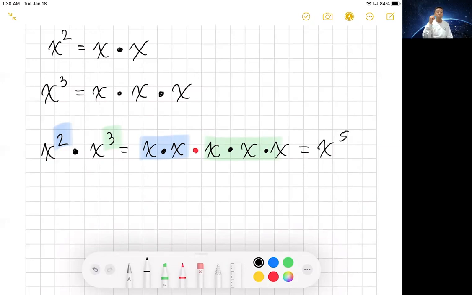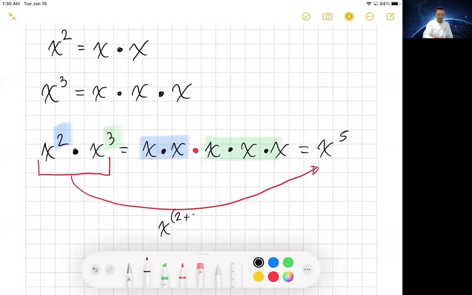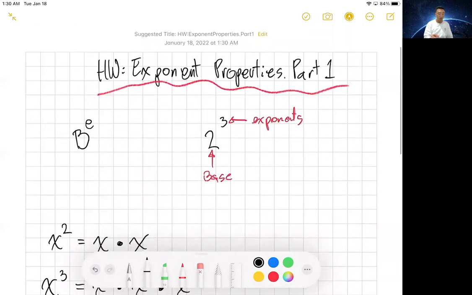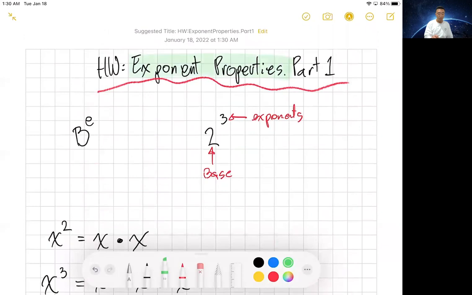Now, here is what I want you to notice. Was there a shortcut that we could have taken? And hopefully most of you could see it. Oh yeah, Mr. C, I could have just added 2 plus 3, which are the exponents. So this is a property of addition for the exponents that we need to know. Exponent properties.